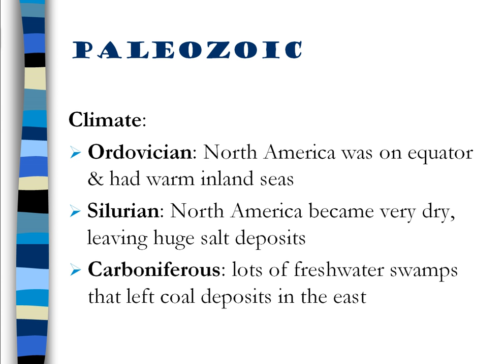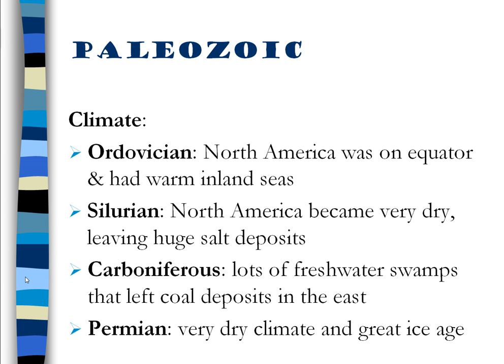In the Carboniferous, lots of freshwater swamps left coal deposits in the east, thus the term carbon. Carboniferous means lots of carbon, so lots of carbon was formed at this time, coal. And in the Permian, it suddenly became very, very dry, and then an extreme ice age.